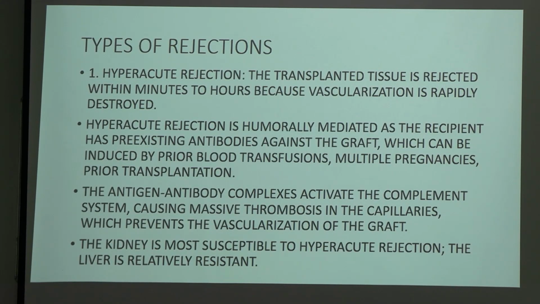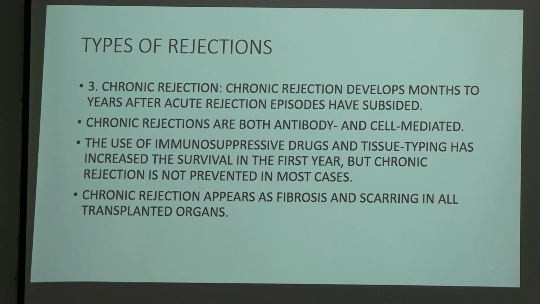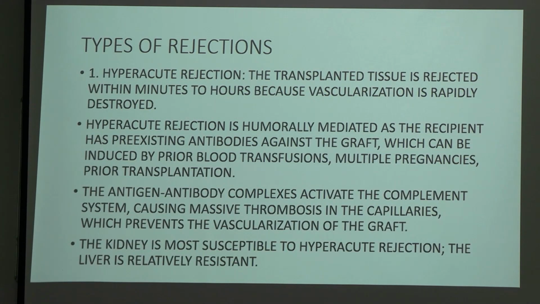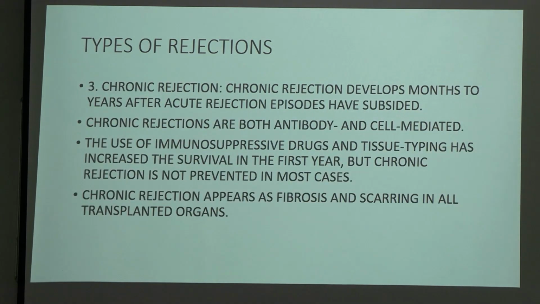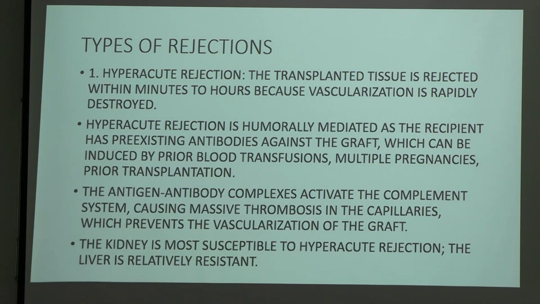Now coming to types of rejection, there is hyperacute rejection, then acute rejection, and then chronic rejection. There are 3 types. If you are writing, you can write types of rejection: hyperacute, acute and chronic. Coming to hyperacute rejection, what is hyperacute? The transplanted tissue is rejected within minutes to hours because vascularization is rapidly destroyed. Hyperacute rejection is humorally mediated, as the recipient has pre-existing antibodies against the graft, which can be induced by prior blood transfusions, multiple pregnancies or prior transplantation.